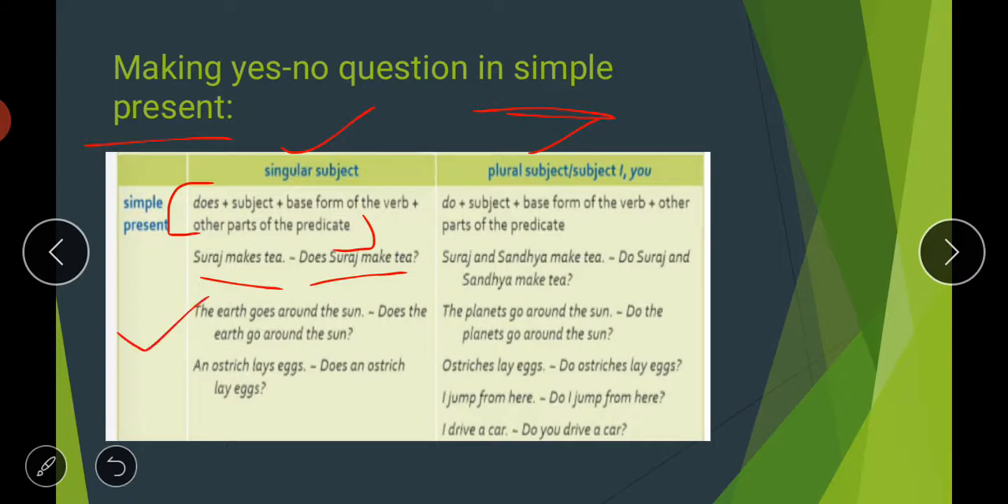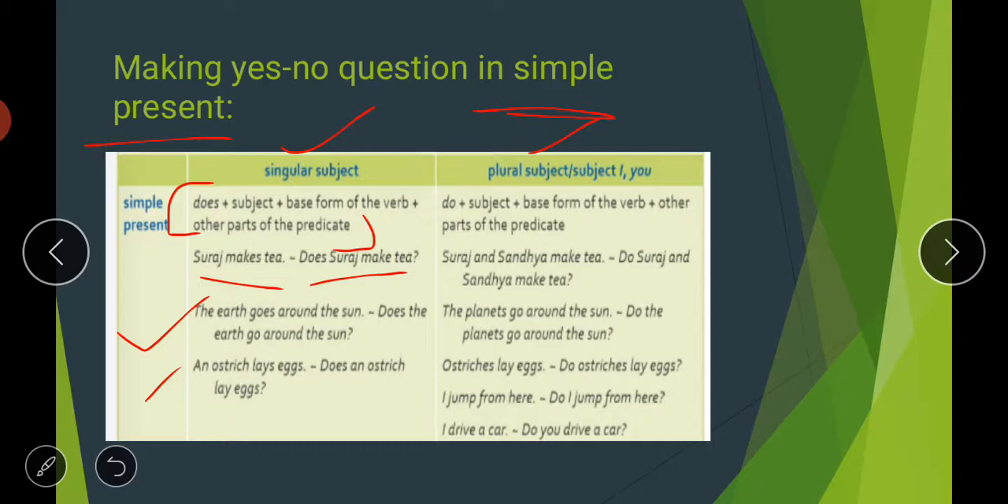Second is, the earth goes around the sun. Does the earth go around the sun? Third is, an ostrich lays eggs. Does an ostrich lay eggs? So like this, you can make questions by just putting does at the starting of the sentence.